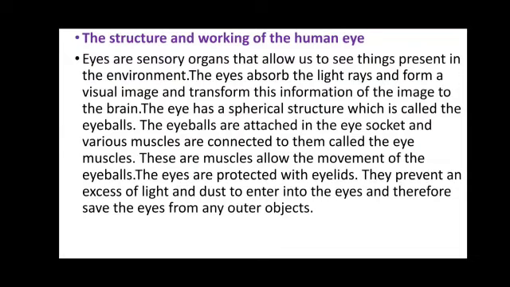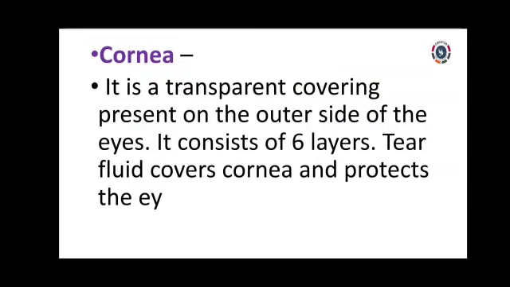Yes. And then the human eye. Just before that, in part 5 session, we have seen the human eye structure and function. Is it so? Yes. And then cornea, what is that? The outer side of the eye, the transparent part. Okay, how many layers does it consist of? 6 layers. And then tear fluid covers the cornea and protects the eye.